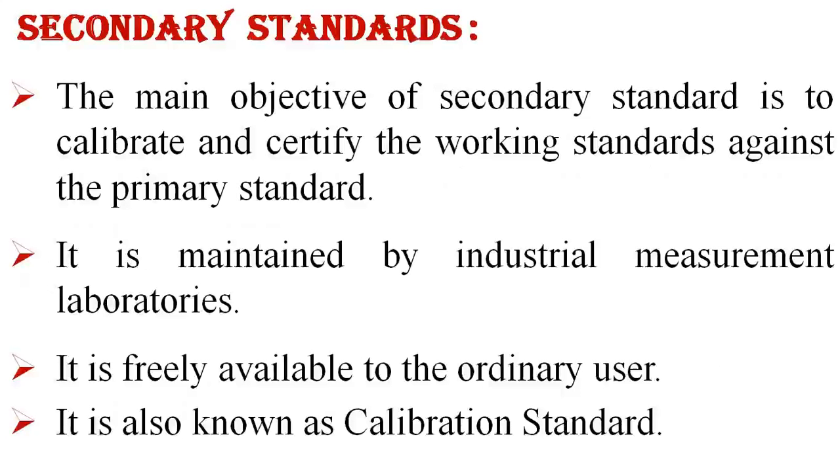The next type of standard is the secondary standard. The main objective of the secondary standard is to calibrate and certify the working standards against the primary standards. I have already said that standards depend on other standards. Likewise, the secondary standards calibrate and certify the working standard against the primary standard.